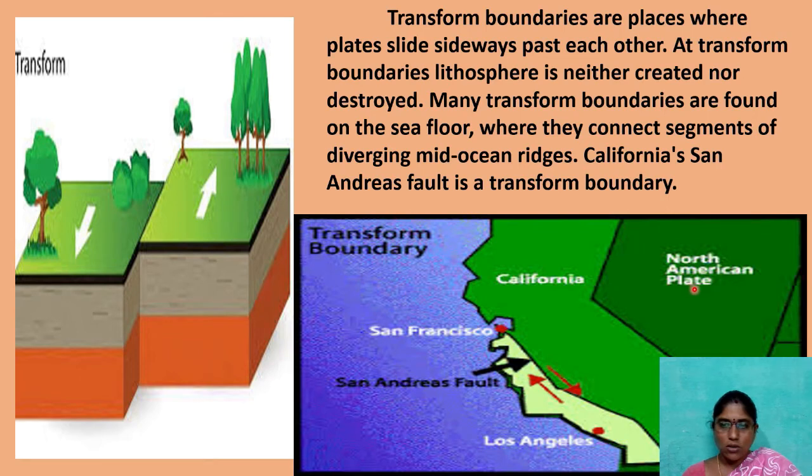So this is the North American tectonic plate. Here is Los Angeles, here is San Francisco, and here is the San Andreas Fault, this one. Due to the movements of these tectonic plates, the shape and size of the continent will change. This is what we call a transform boundary. These all are part of tectonic plate theory. Tectonic plates cause the formation of different types of physical features.